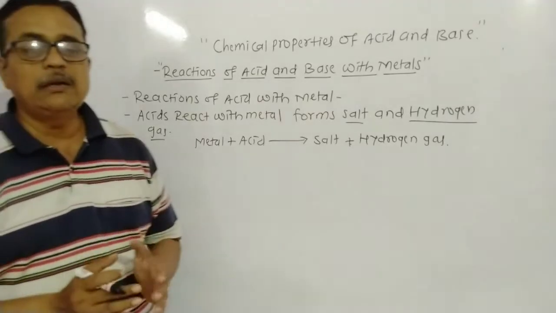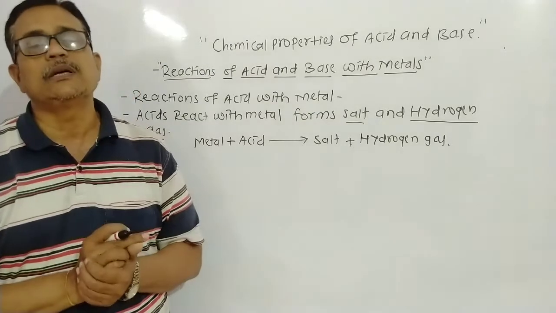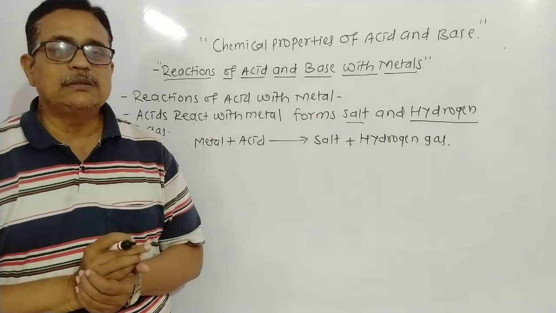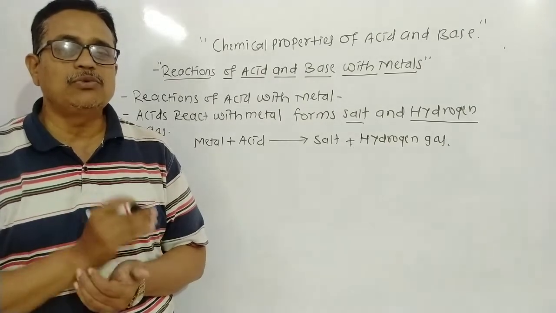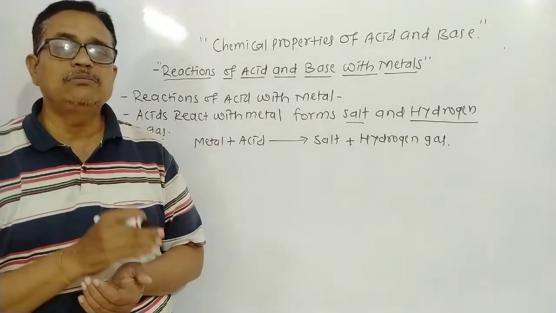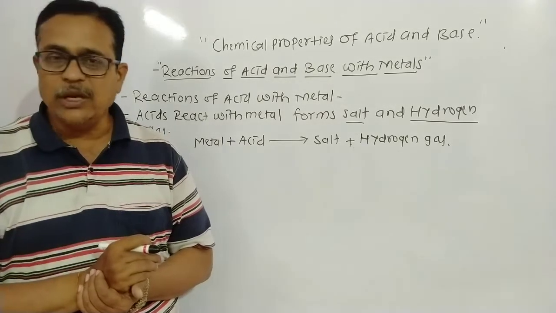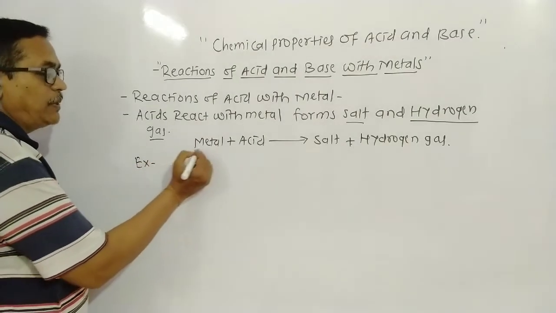Example: metal reacts with hydrochloric acid and metal reacts with sulfuric acid. Here we study the chemical reaction of zinc with hydrochloric acid and the chemical reaction of zinc with sulfuric acid. Look here, what is the example?